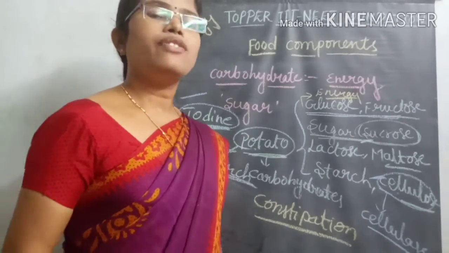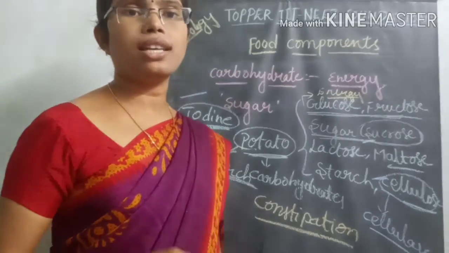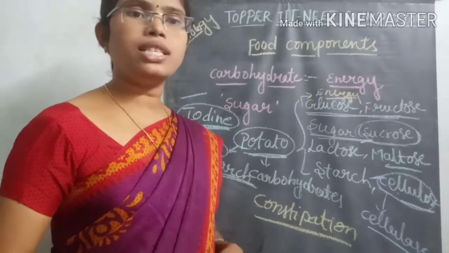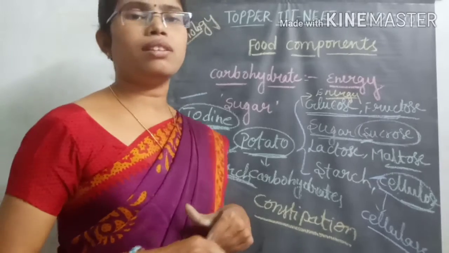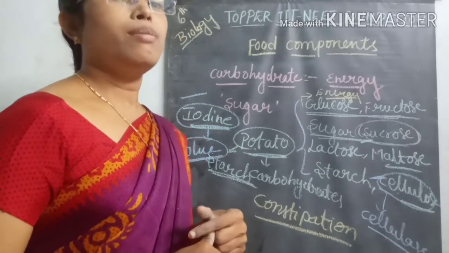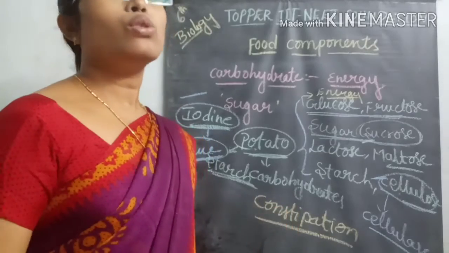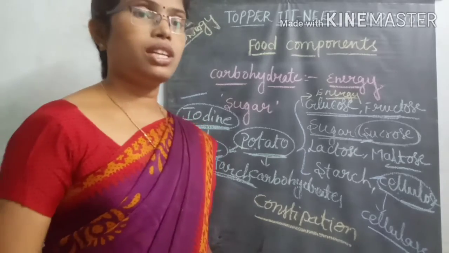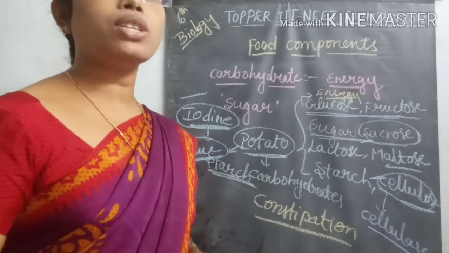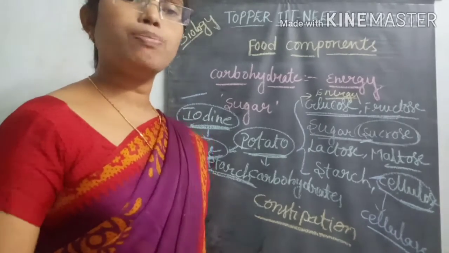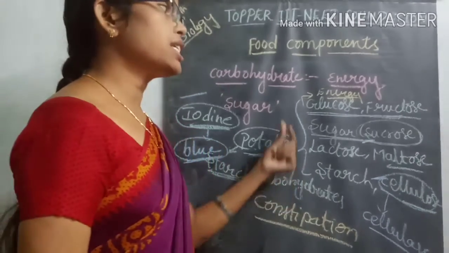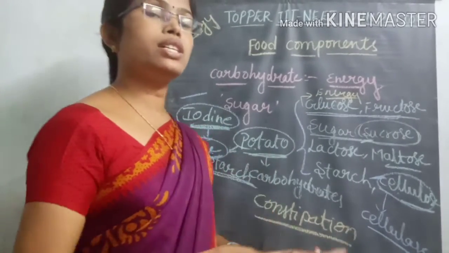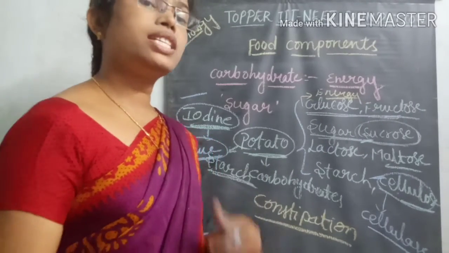Or, for example, if any person is suffering from diarrhea or loose motions, or has a lot of weakness in their body, or is not in good health, they immediately take one glass of water mixed with glucose, and they are able to drink it. Why do they take glucose as food material? Because it is instant energy. It easily dissolves in our mouth, and it gives instant energy to our body for easy working.